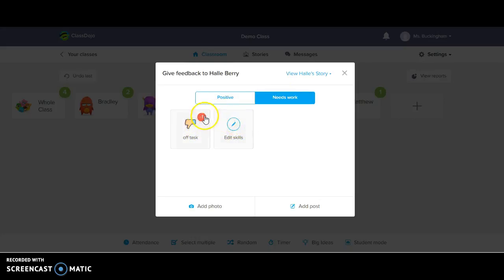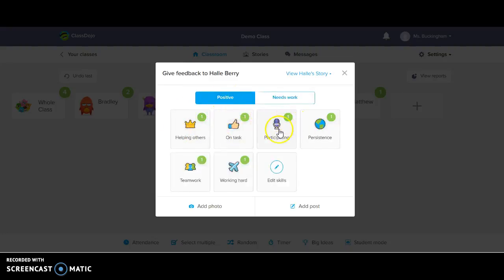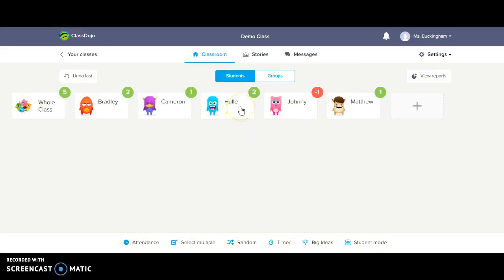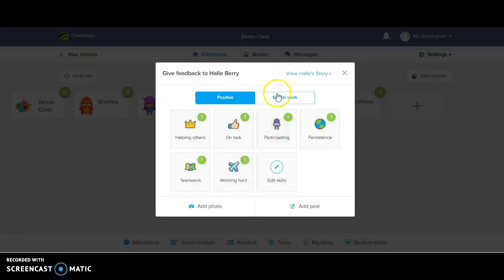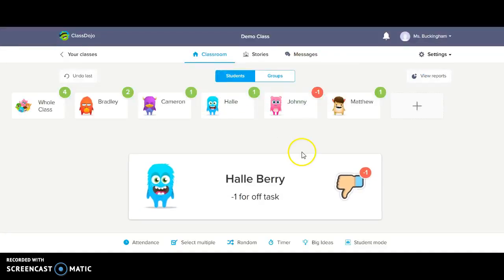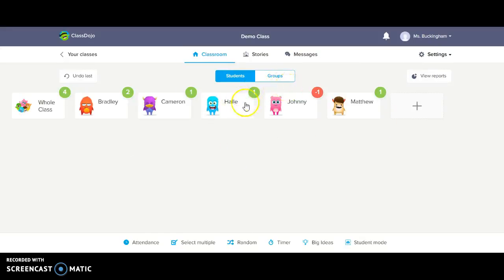The teacher can also change the amount of points that each one of these is rewarded. So for being off task, it's -1 point, and all these are +1. But this can all be edited. And just by clicking on that, that's how the teacher is able to give a student a reward. Or they can click and go back and say needs work and say that they were off task, and it takes them back. And all of these are updates that the parents, if they would like, can be logged on and watch their student throughout the day and understand how they're behaving.